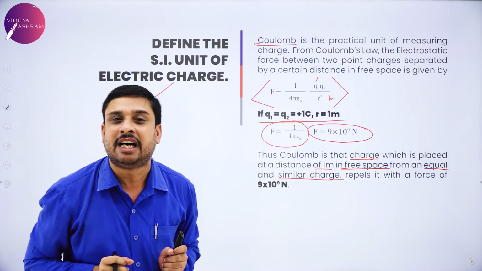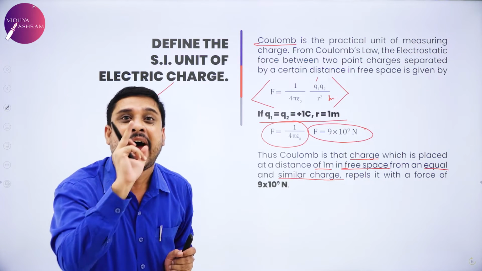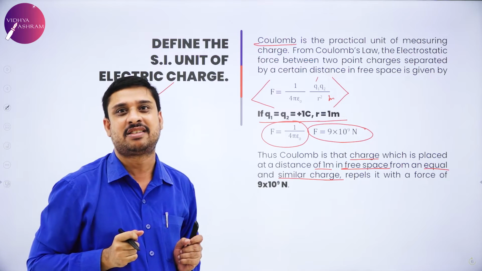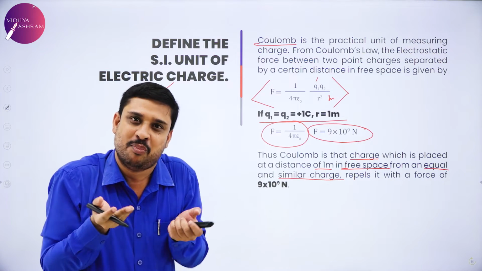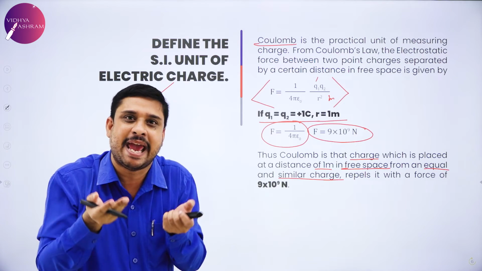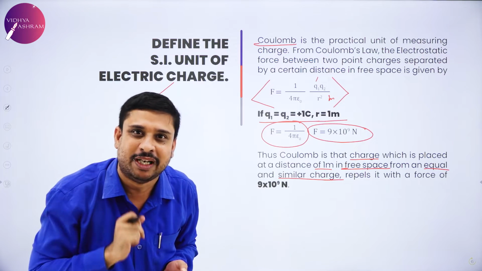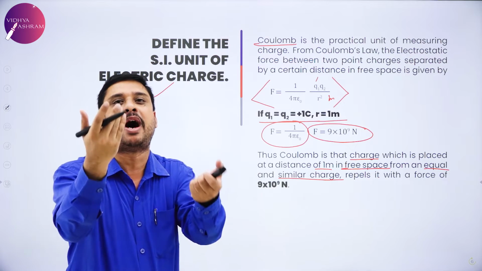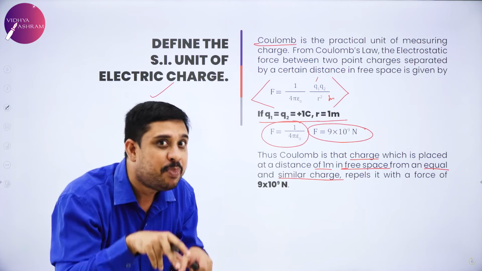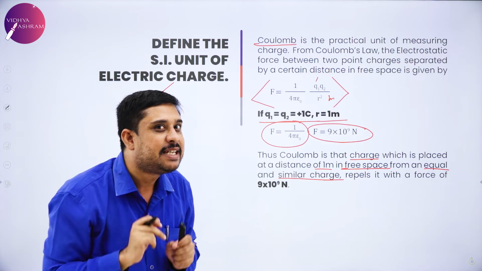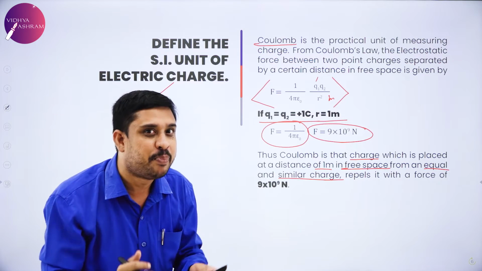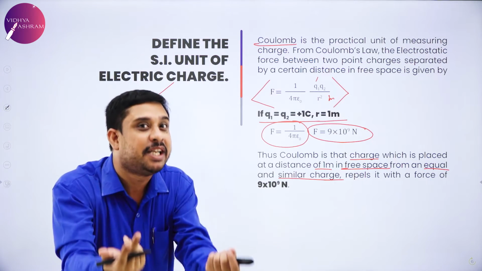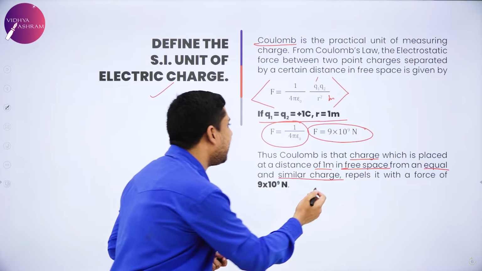See, I am using the term equal and similar charge. Why equal? Both of them have the same magnitude, 1 Coulomb. Why similar? By polarity, both of them are positive. So what happens? They are like charges. They have to repel. How much is the magnitude of the force?